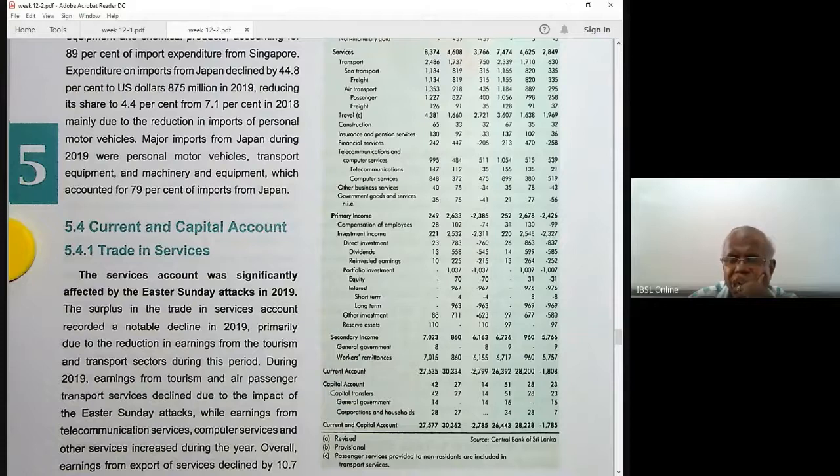Secondary income. Then the current account is the balances in the goods account, service account, primary income account and secondary income, four sub accounts make up the current account. Then the capital account. The capital account is negligible, a very small amount. Here they explain what items come under the capital account. I want to read this one. Service account significantly affected by Easter Sunday attacks, right? Okay, so the current and capital account is set now.